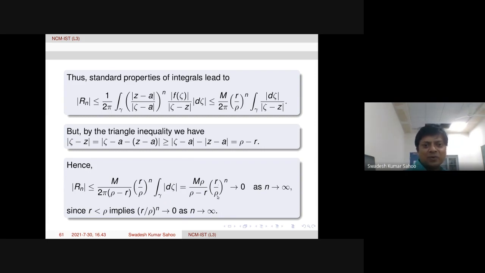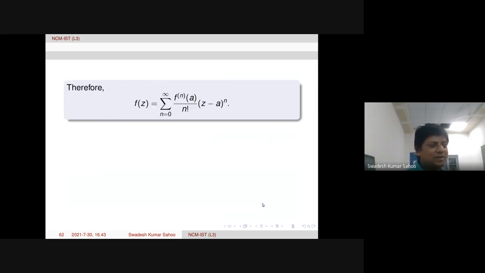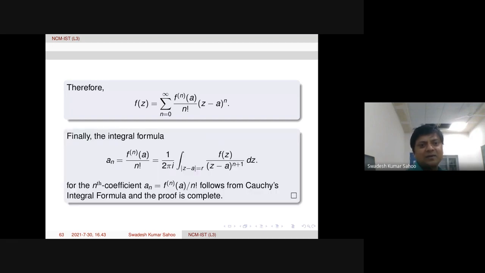Because r by rho is less than 1, this quantity's limit will be 0 as n tends to infinity. So therefore the remainder term is tending to 0 as n tends to infinity, and hence we get the power series. So therefore f of z is like this, we proved. And in fact, as I already mentioned, this coefficient formula is coming directly from Cauchy's integral formula. So there is nothing to prove for this. So this proves Taylor's theorem.